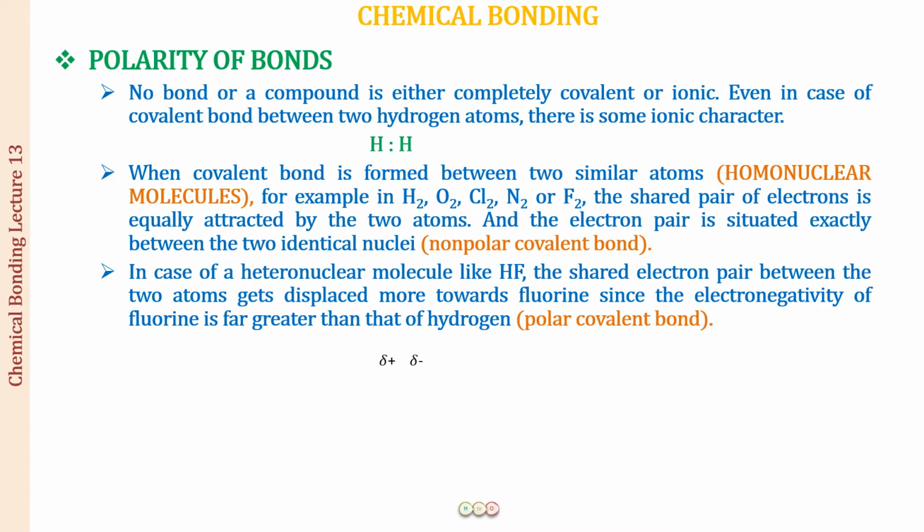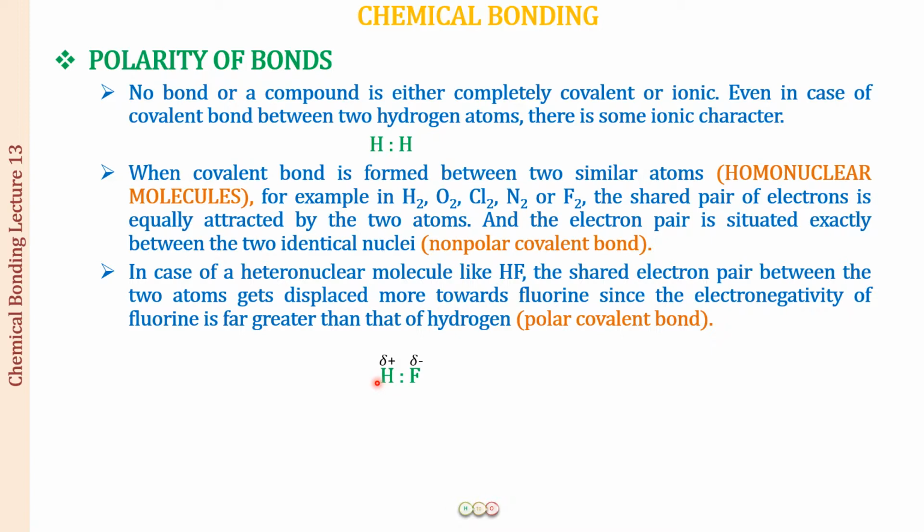In the case of heteronuclear molecules, like we have HF, the shared pair of electron is going to be placed again in the center of the two atoms, but now one of the atoms is going to be more electronegative than the other. In HF, you all know fluorine is the most electronegative element or the atom when we are discussing the periodic table, and hydrogen, this is going to be the most electropositive non-metal.